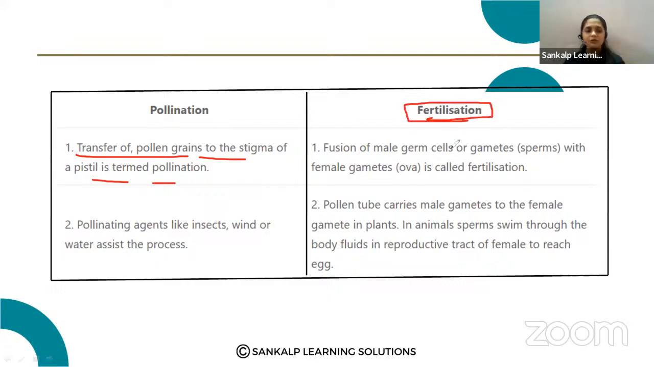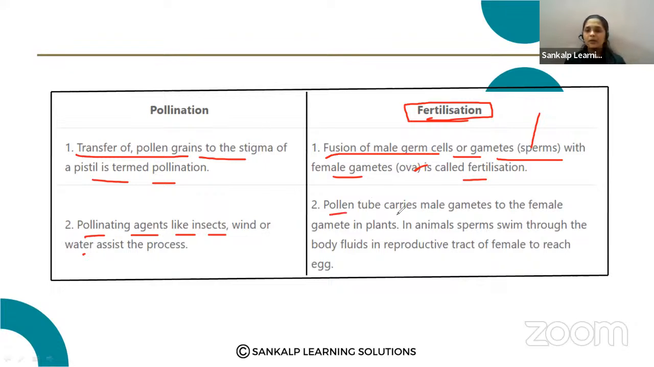Fertilization, what is the meaning of fertilization? Fusion of male and female germ cells is called fertilization. Fusion of the sperm and ovum is called fertilization. Pollinating agents like insects, wind and water assist the process. The pollination process can be assisted by the insects. The insects carry the pollen grains from one flower to another flower.